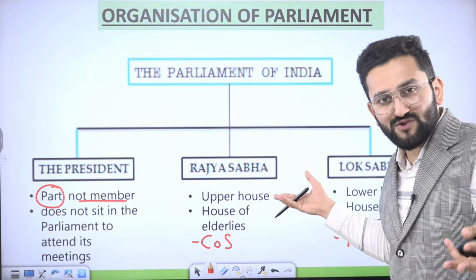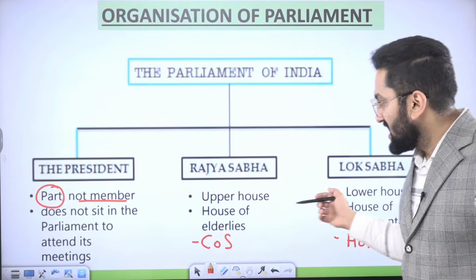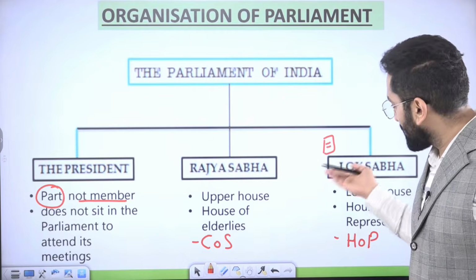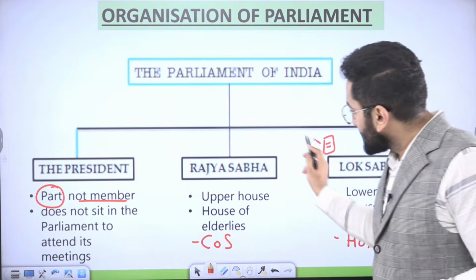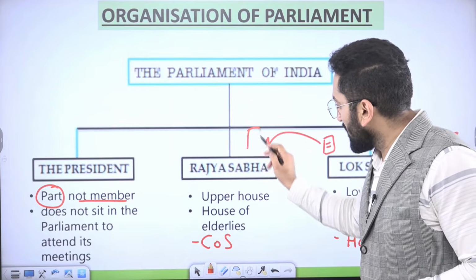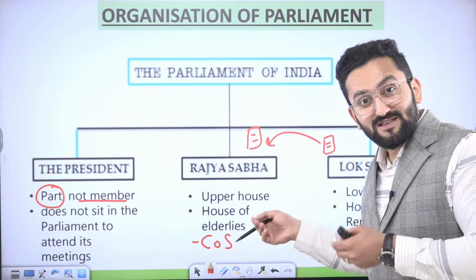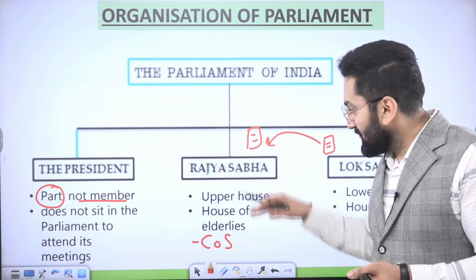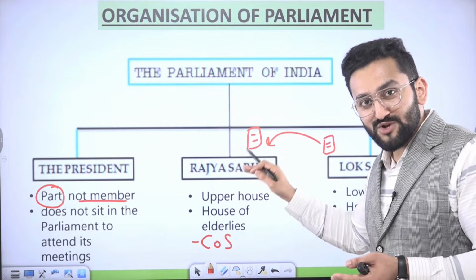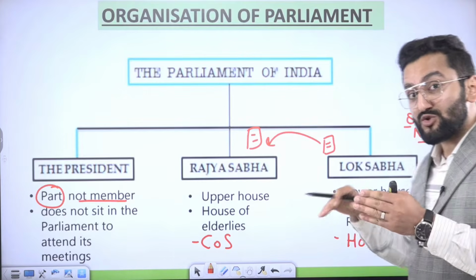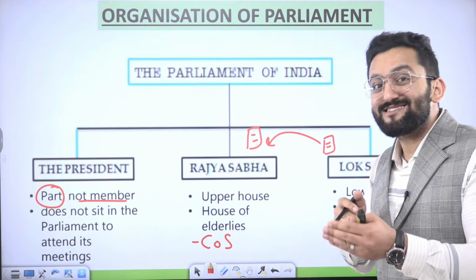And why do we have this structure? Consider a particular bill is proposed in this house. Then it will go to the other house for scrutiny, for debate, for addition, subtraction. If you want to add or subtract something, you have to give this bill back to the Lok Sabha so that they can also be on consensus.